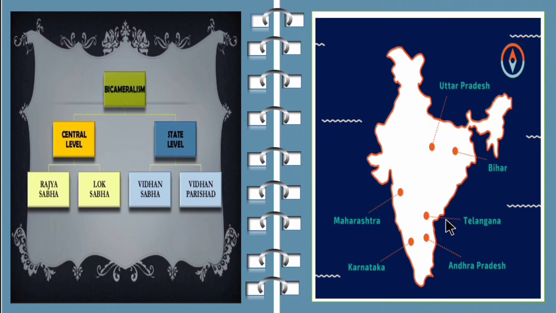So in India there are 6 states which follow bicameralism. The 6 states are Uttar Pradesh, Bihar, Telangana, Andhra Pradesh, Karnataka and Maharashtra. So children, these are the 6 states which follow bicameralism. In these 6 states there are two houses, both the upper house as well as the lower house.